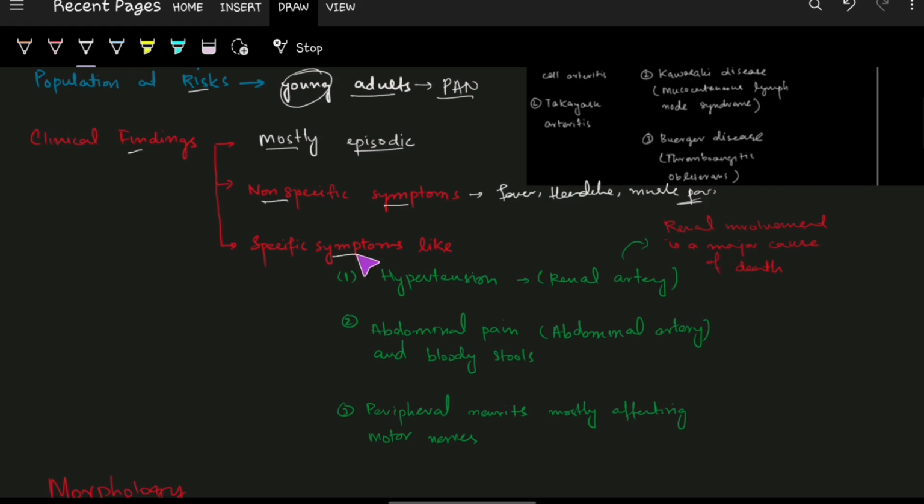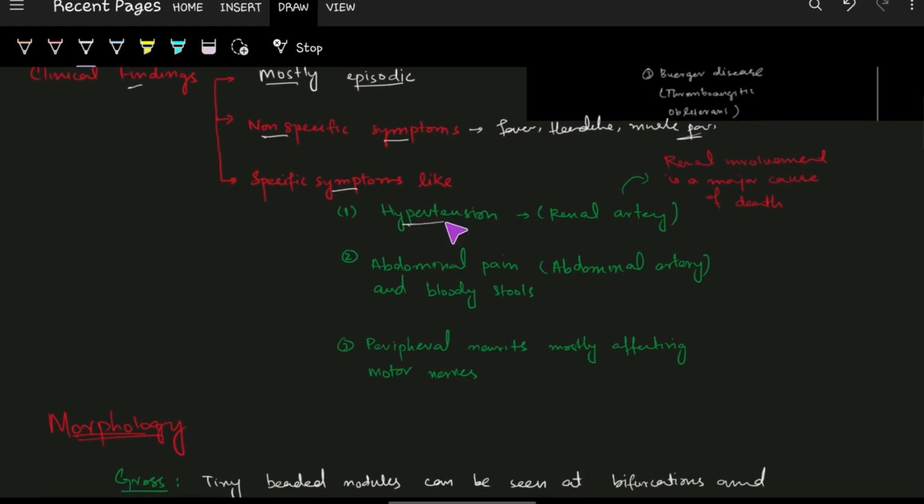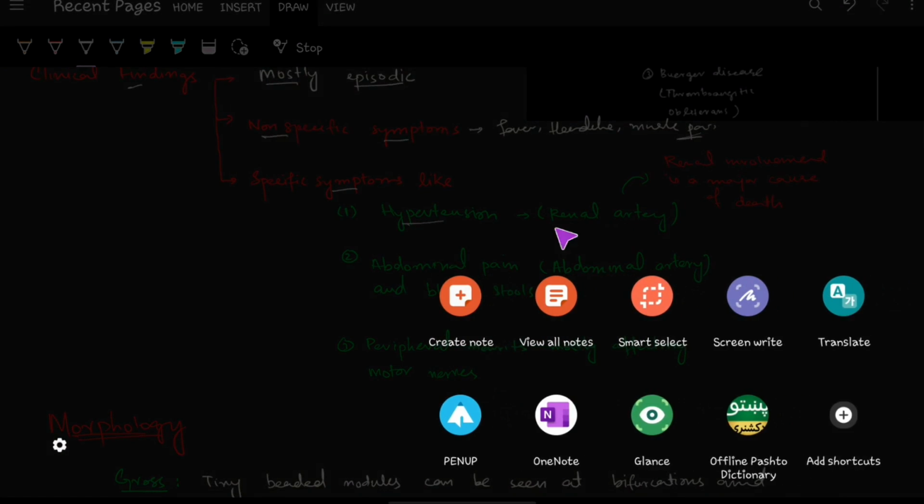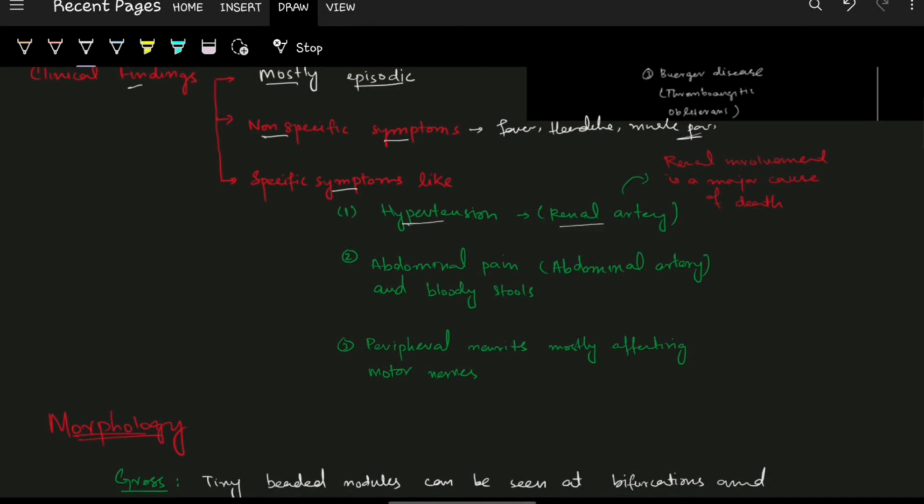And the specific symptoms due to involvement of specific arteries, like hypertension due to involvement of the renal arteries, and this renal involvement is the most common cause of death due to polyarteritis nodosa. The second one is abdominal pain and bloody stools due to involvement of the abdominal arteries, and the third one is peripheral neuritis.